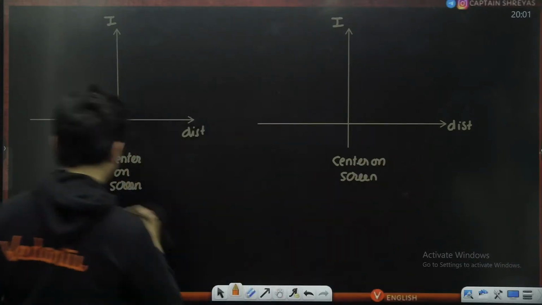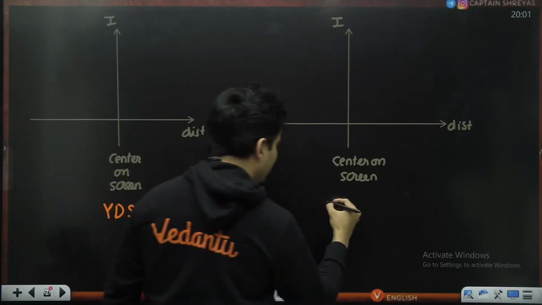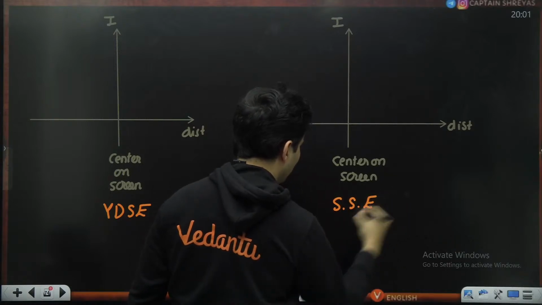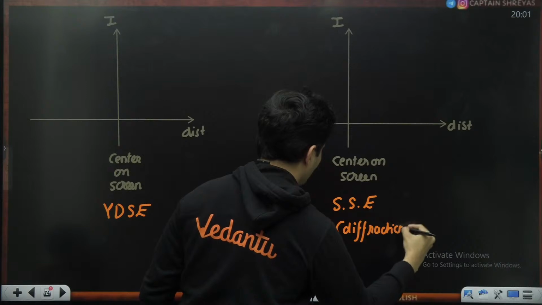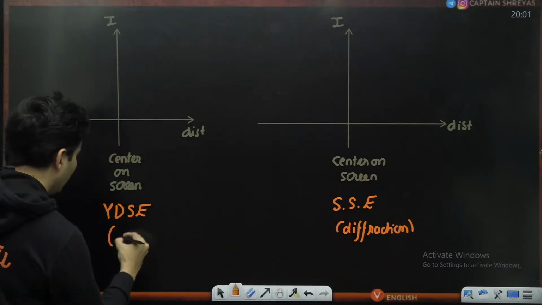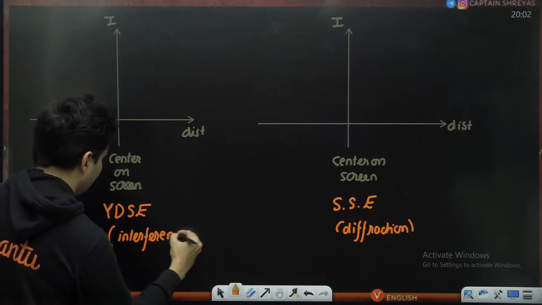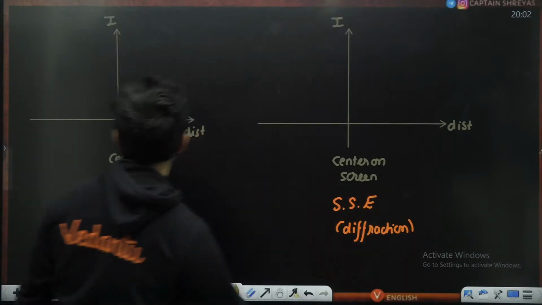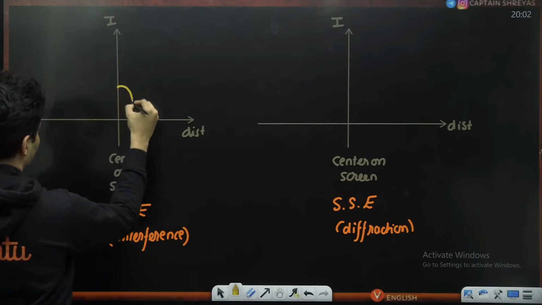This diagram, what I'm talking about, is Young's double slit experiment. This is the single slit experiment. Basically we are talking about diffraction versus your double slit interference. So how do the intensities look like? For a Young's double slit experiment, well, the graph looks something like this.